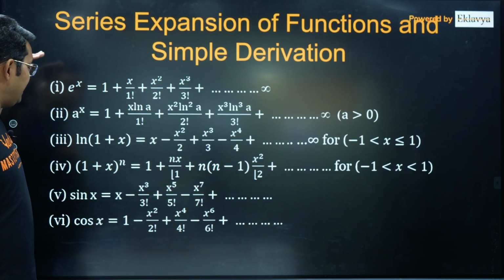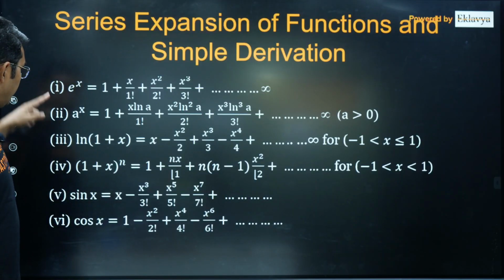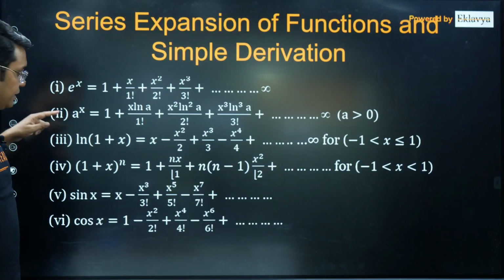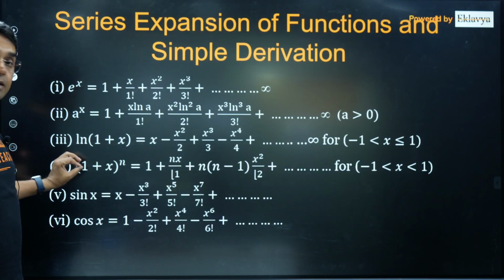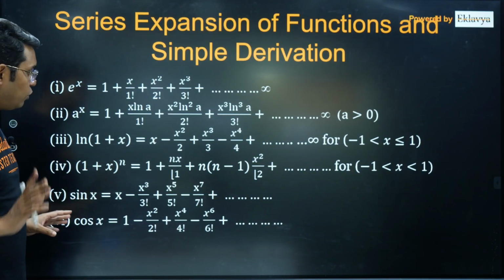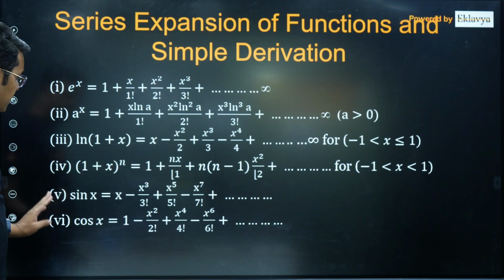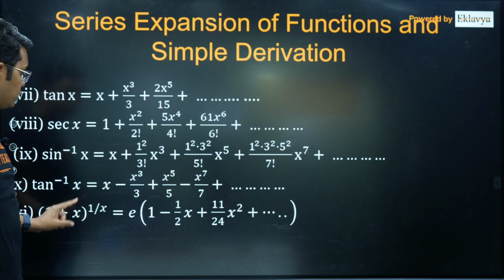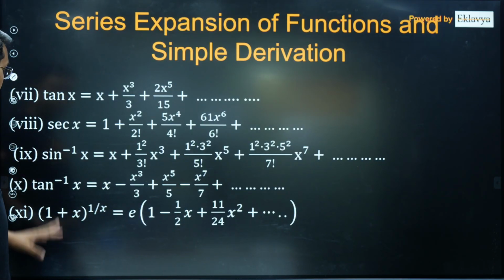I have prepared a list of 11 functions. You can see 6 here: e power x, a power x, ln(1 plus x), (1 plus x) power n, which is nothing but binomial expansion for natural number also and for any index also. Then sin x, cos x, tan x, secant x, sin inverse x, tan inverse x, and (1 plus x) whole power 1 upon x.